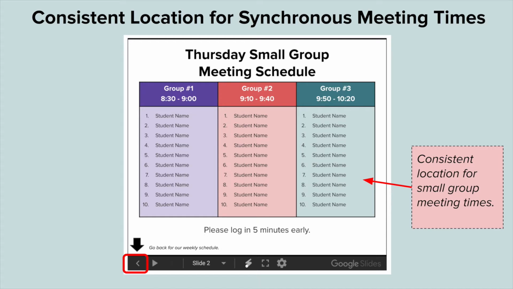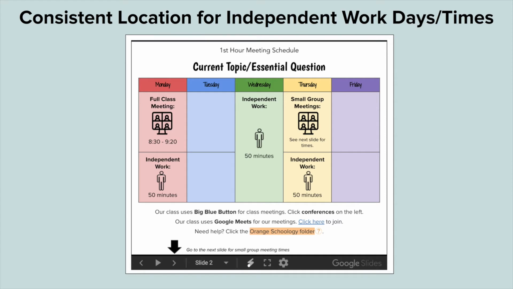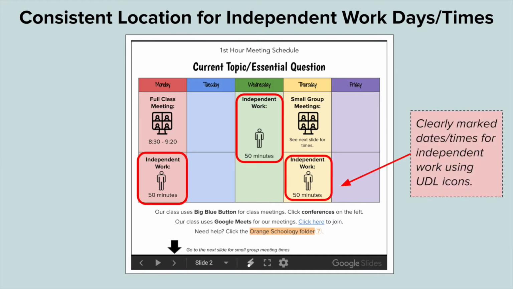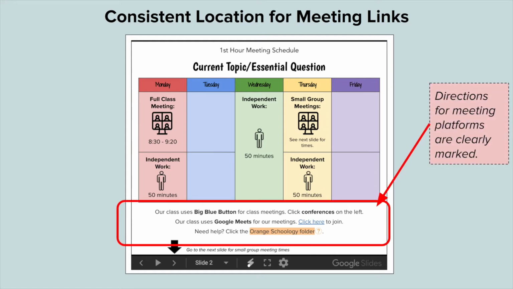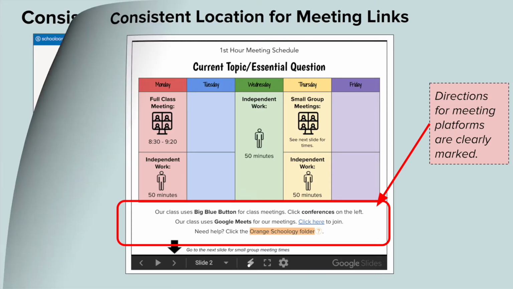Let's navigate back to the first slide with the weekly schedule. The schedule also indicates times when students will have independent work using the UDL icons. Finally, the schedule features a consistent location for synchronous meeting links. Now that we've looked at the schedule, let's look at the folders.